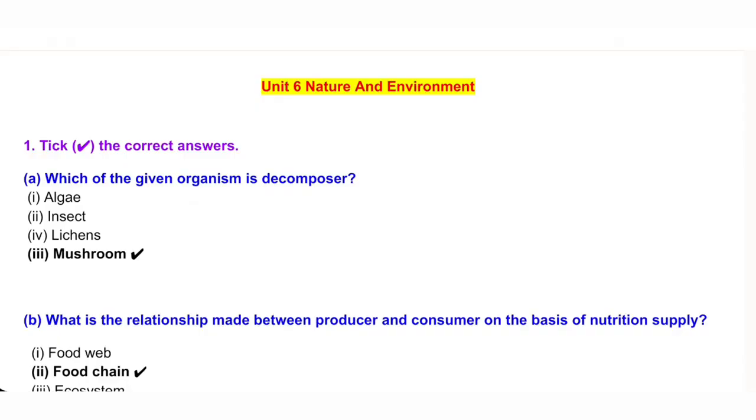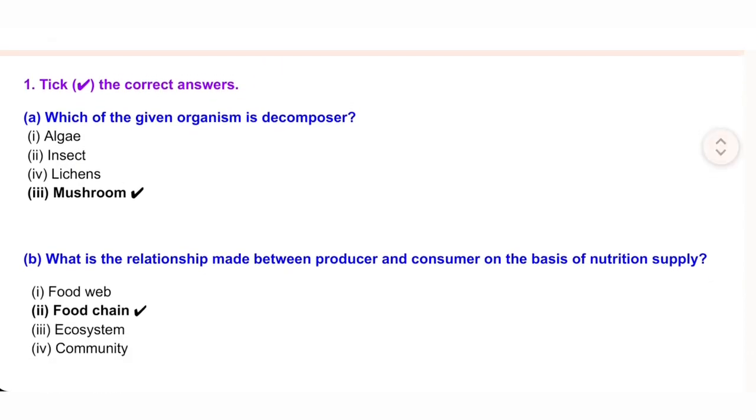Unit 6 Nature and Environment. 1. Tick, check, mark the correct answers. A. Which of the given organism is decomposer? I. Algae. II. Insect. III. Lichens. IV. Mushroom.